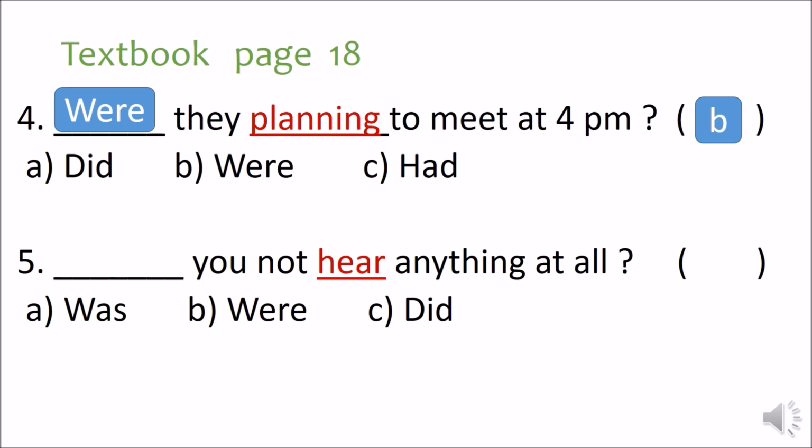Next, dash you not hear anything at all? So the correct option is C. Did you not hear anything at all? So, we finished the exercise.